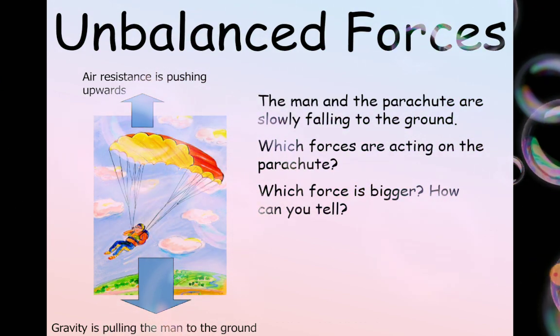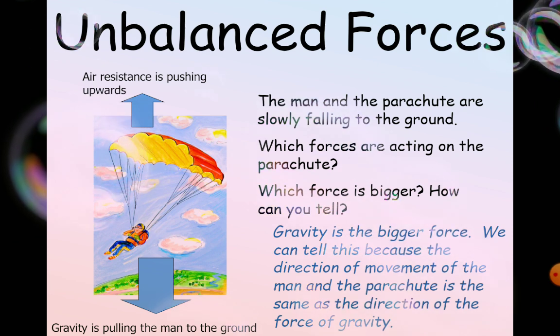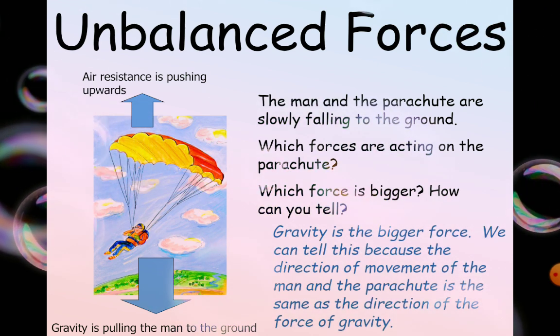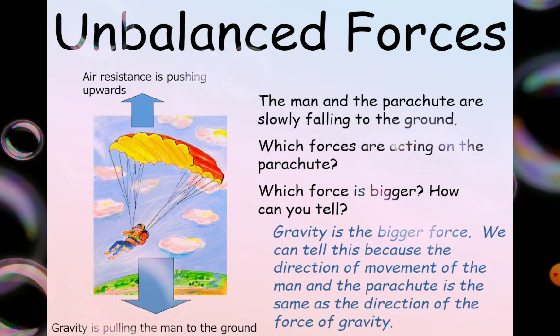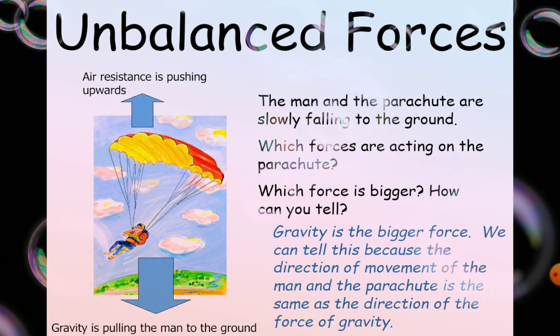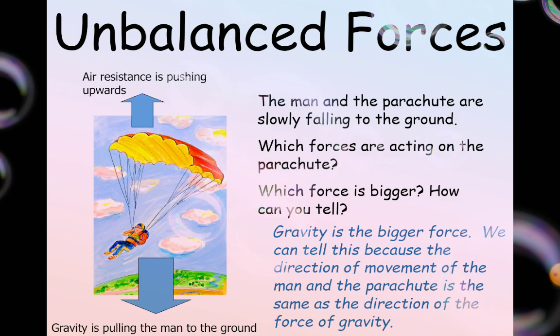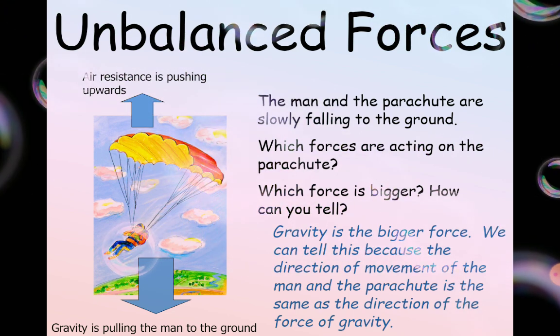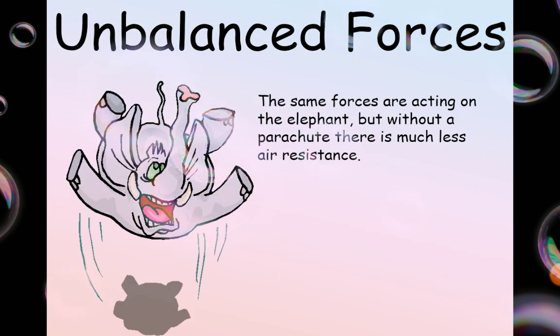So now which force is bigger? Now from the arrow we can see that gravity is bigger. Gravity is the bigger force. We can tell this because the direction of movement of the man in the parachute is the same as the direction of the force of gravity. The parachute is of course going down, it's not going up. So of course we can say that gravity is bigger.